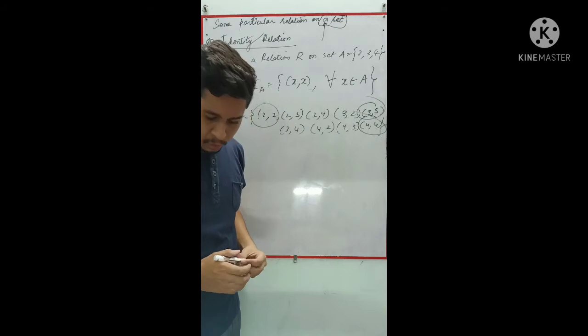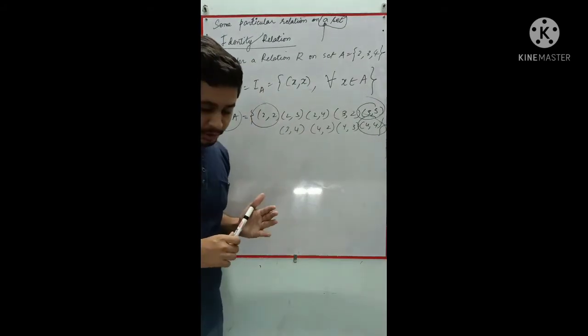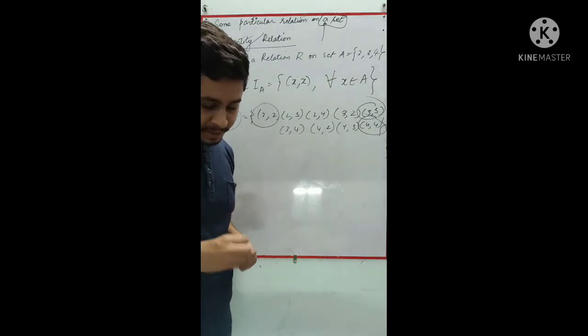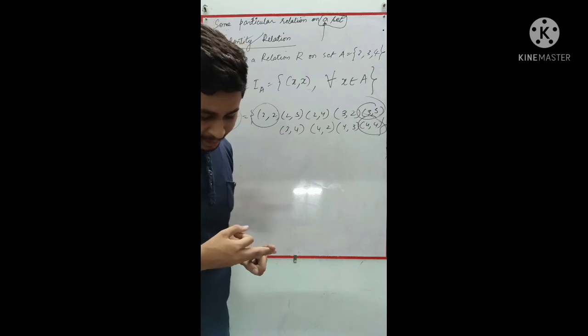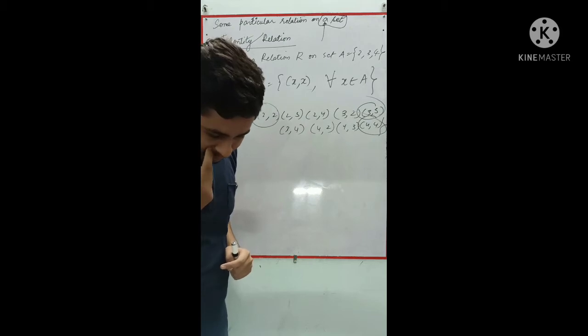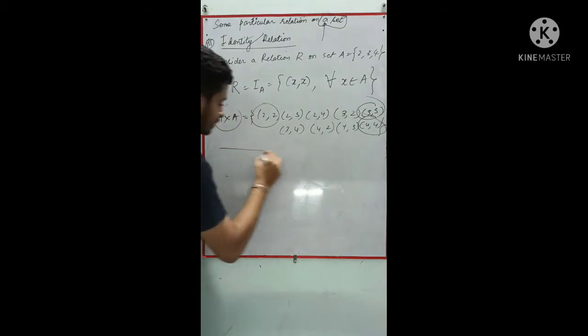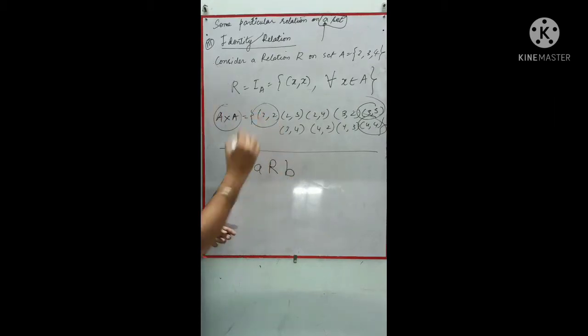One remark is given in the book, that in class 11th you have seen 3 ways of representing a relation: roster form, set builder form, and the arrow diagram. Another way of representing it is, if you are given 2 sets, then from A to B, how do we write A is related to B?